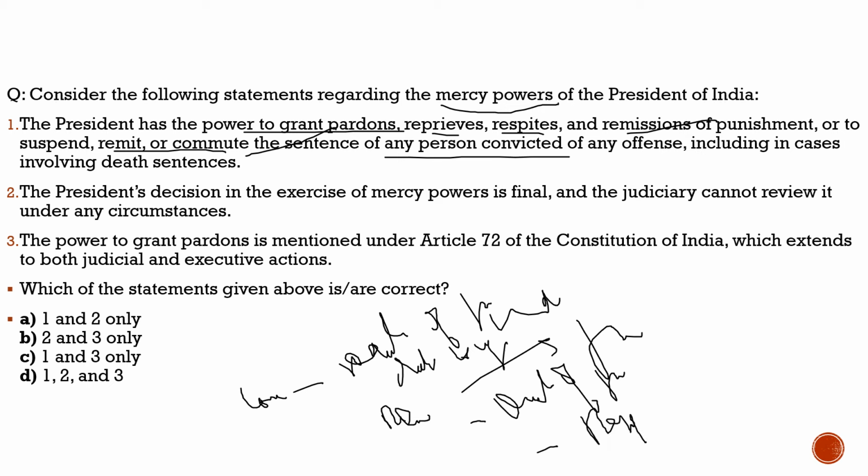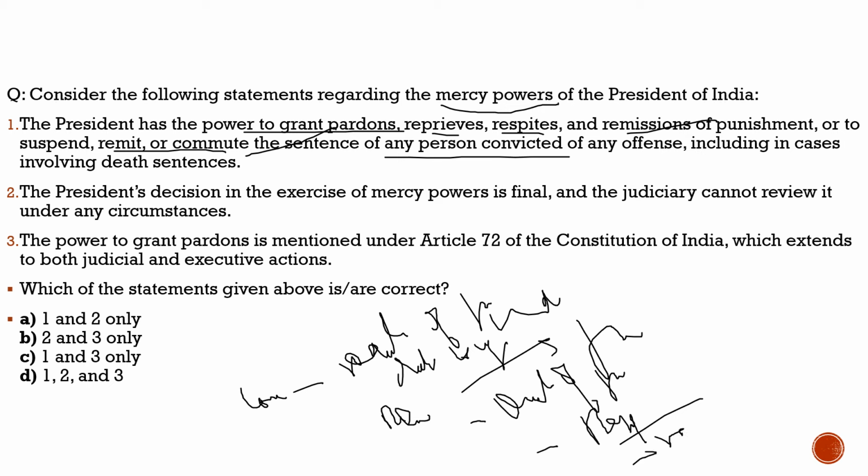Respite means a reduction of punishment in view of a special fact, for example, pregnancy or old age. For a respite, there is a special fact: she is a pregnant woman, so there would be a reduction of punishment, or he's an old person, there would be a reduction of punishment. If the criminal is an old person, then there would be the reduction of the punishment.